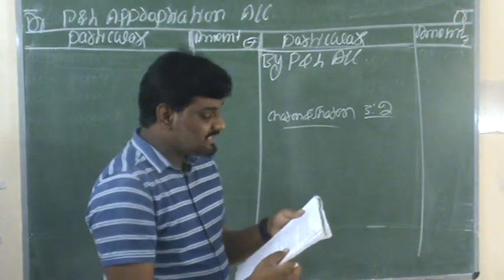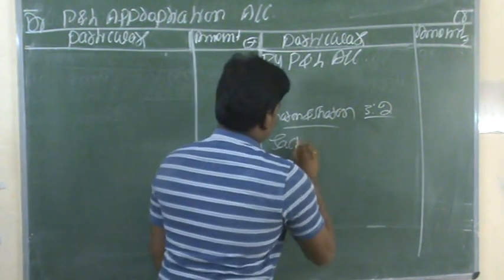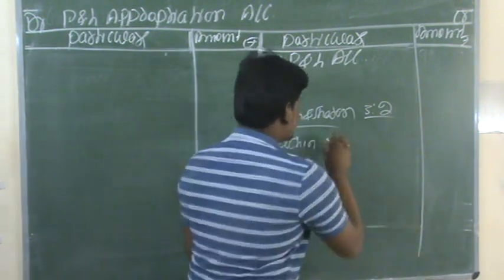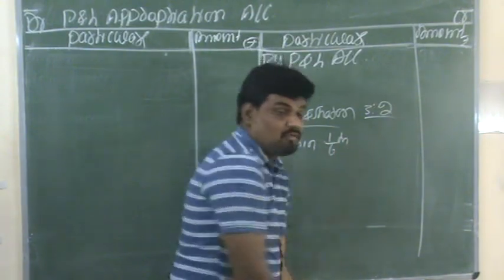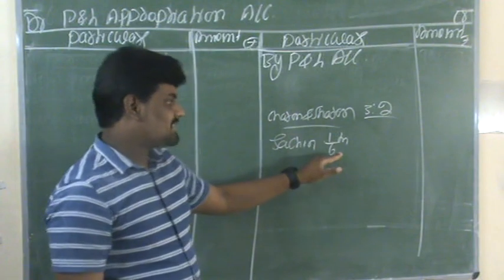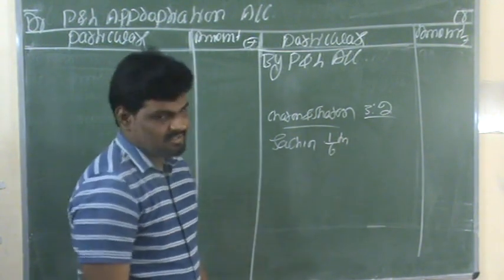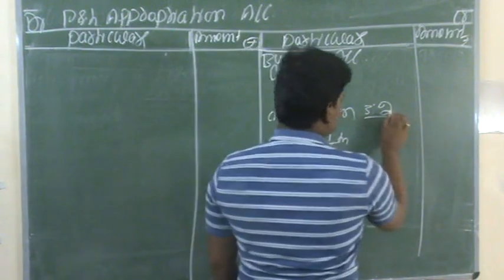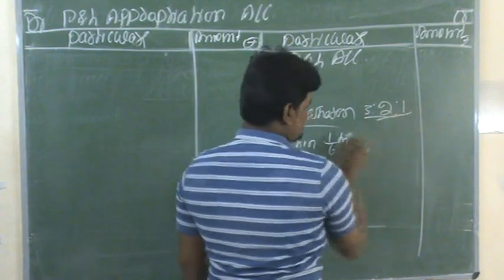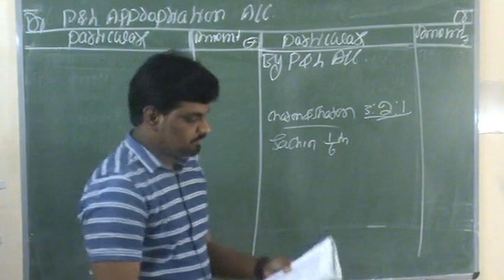They admit Sachin into their firm for 1/6 share. So here Sachin is a new partner. They are admitting the partner Sachin into the firm for that 1/6 share. So 3:2:1, 3 plus 2 plus 1, 1/6. This is all the partners' profits and losses sharing ratio.